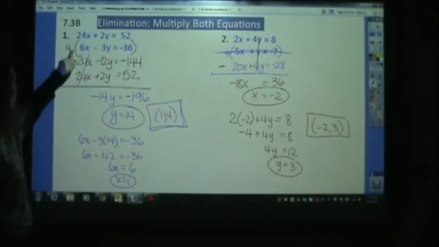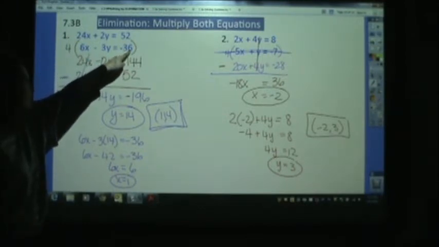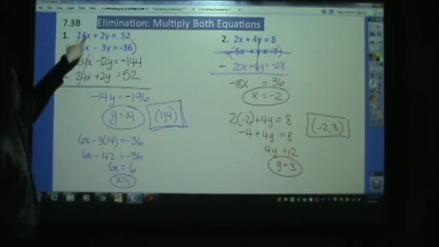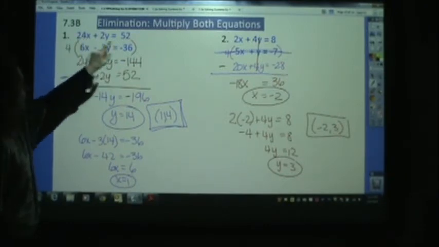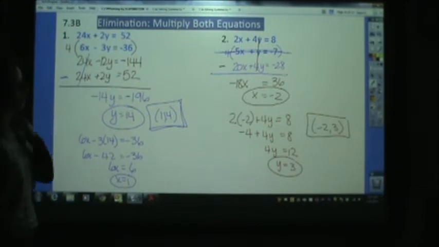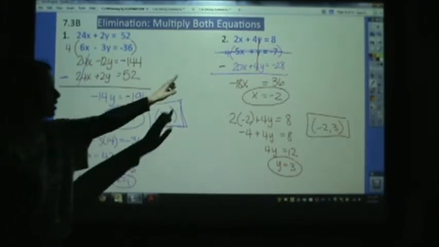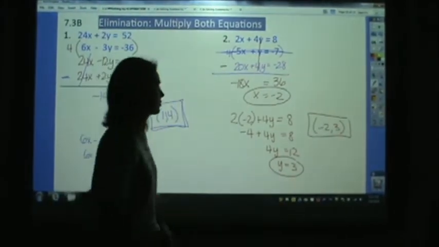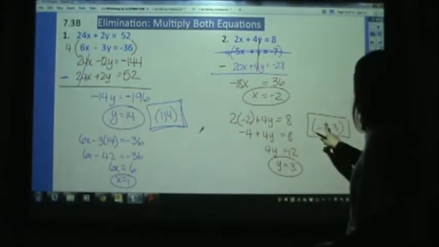Okay, so on number 1, I chose to multiply the second equation by 4. That way, we would have a 24x with this 24x. On number 2, I chose to multiply the second equation by 4, so that I have a 4y with a 4y. And here's our solutions.